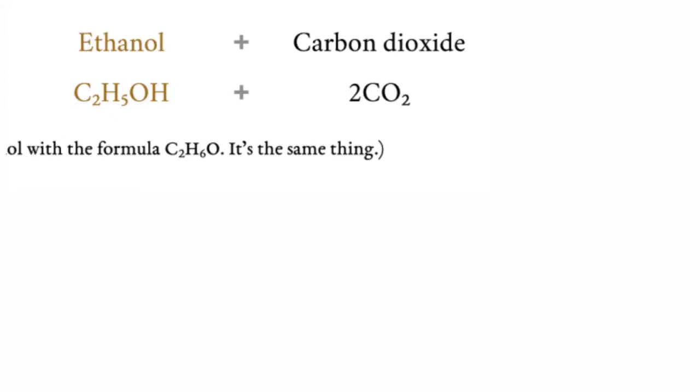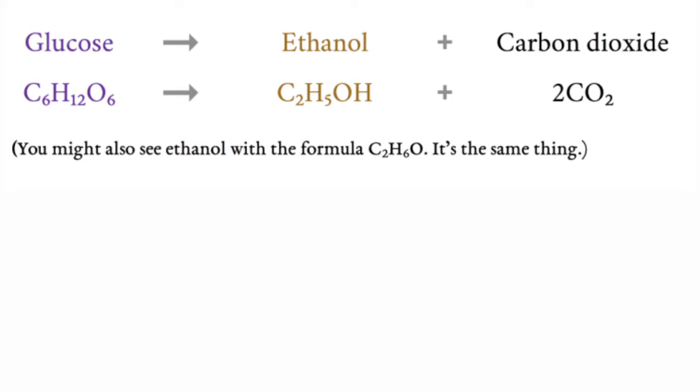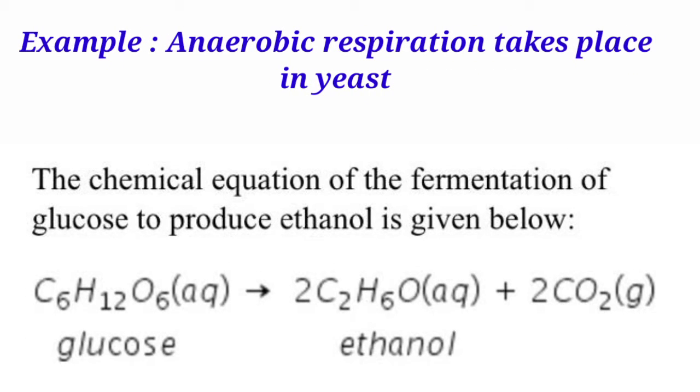Now see this equation. C6H12O6, that is glucose, is partially broken down and converted to C2H5OH, that is ethanol or alcohol, plus carbon dioxide and very less energy. Now an example of anaerobic respiration. Anaerobic respiration takes place in yeast. Yeast breaks down glucose into ethanol, carbon dioxide and a small amount of energy. This process is used in baking and is also known as fermentation.